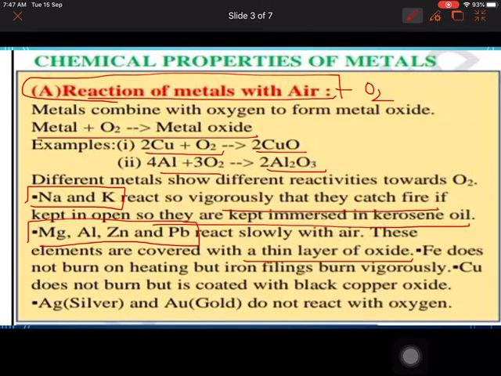You must remember in the first chapter, before burning magnesium ribbon we used to rub it with sandpaper because the magnesium ribbon had a layer of magnesium oxide. Iron does not burn on heating, but iron filings burn vigorously. So direct iron doesn't burn, but the small pieces of iron, the iron filings, burn. Copper does not burn, but it is coated with black copper oxide.